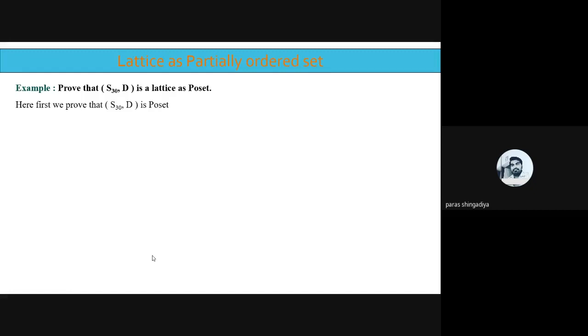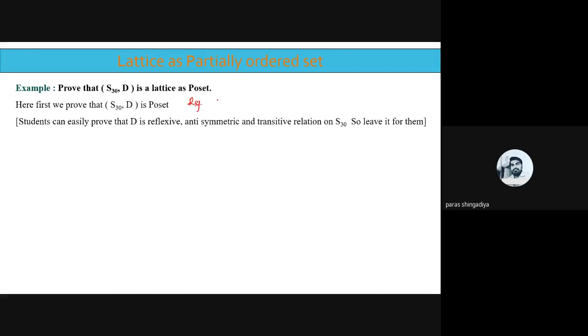Clear? Just check reflexive, antisymmetric, and transitive. And this type of example we had completed. So first you have to prove it is a poset, clear? And then after that check whether it is a lattice as a poset or not. First you have to prove the poset, okay? The three conditions: reflexive, antisymmetric, and transitive. It is very easy to prove, and then after that check whether it is a lattice as a poset or not.